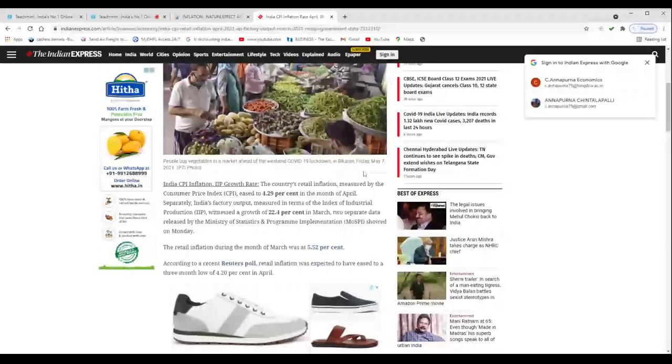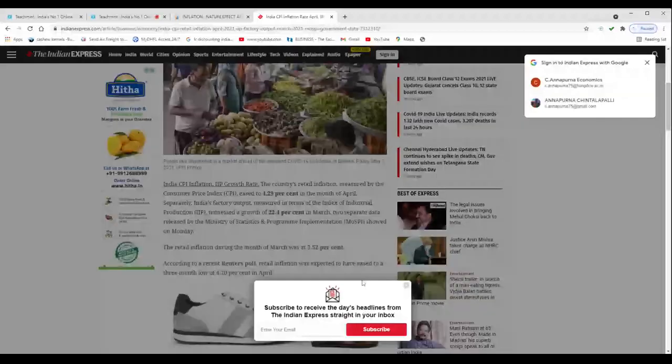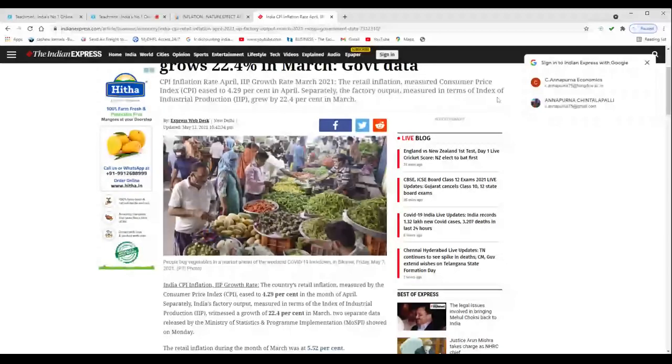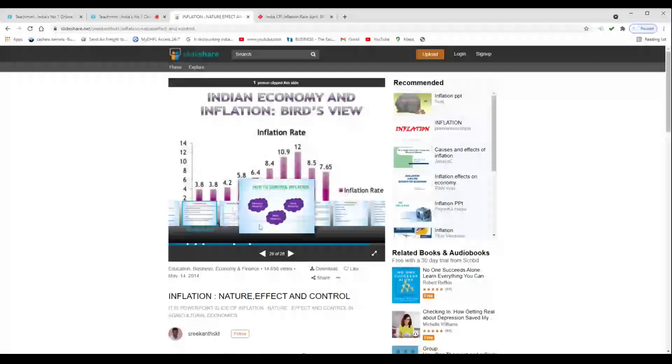And the rate of inflation is calculated as Pt minus Pt-1. And what are the effects of inflation, and what are the causes of inflation? There are two types of causes: factors on the demand side and factors on the supply side. And what are the types of inflation?